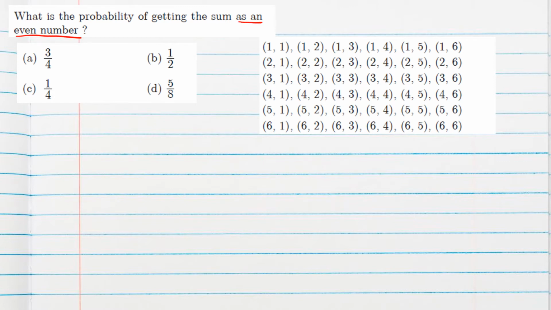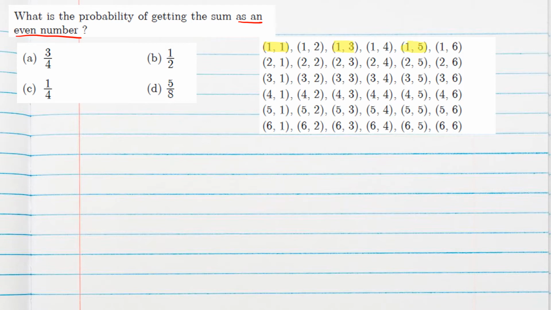Now here you can see all the 36 outcomes I have listed here. In this we have to select such outcomes in which the sum is an even number. So we can see this outcome will give an even number because 1 plus 1 is 2, 2 is even. Similarly 1 plus 3, 4 will be even, 1 plus 5 will be even.